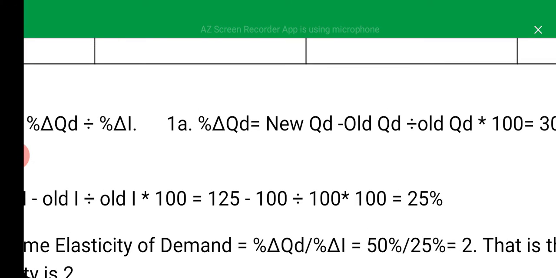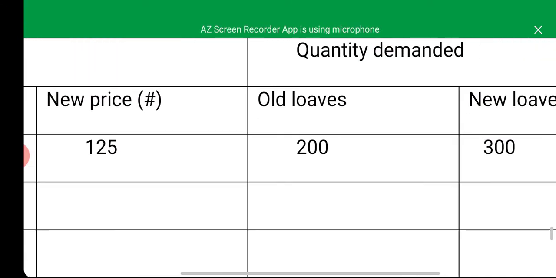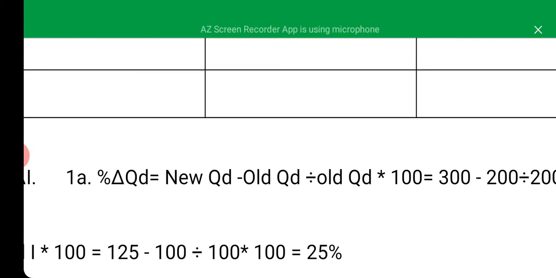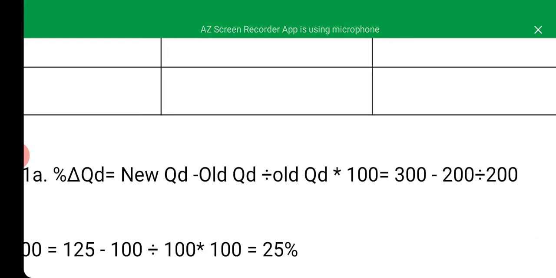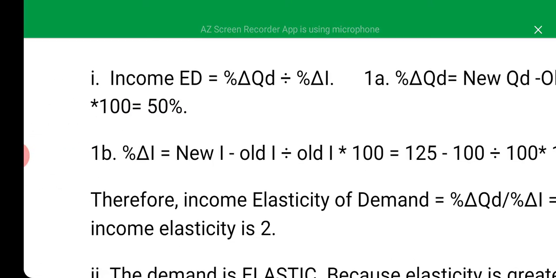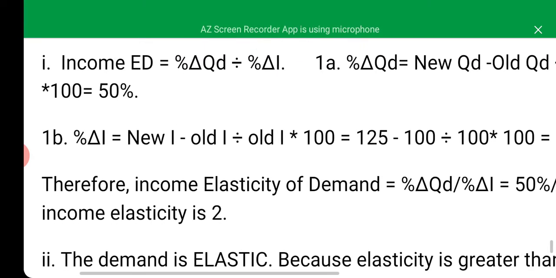So in this case now, as you can see from the table, the new quantity is greater than the old quantity. So our formula will be new quantity minus old quantity divided by old quantity, multiplied by 100. Our new quantity is 300, minus the old quantity, which is 200, divided by the old quantity, 200 as well. Having multiplied by 100, we are going to arrive at 50% for the percentage change in quantity demanded.